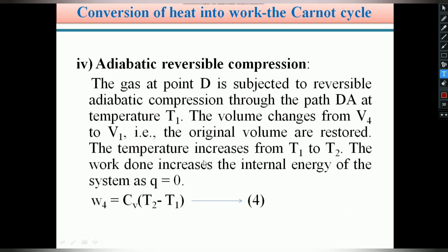Therefore, the net work done, which increases the internal energy of the system, is W4 equals CV into T2 minus T1. Already in the expansion of an ideal gas, we know this relation. Let this be equation 4, numbered as equation 4 for our convenience.